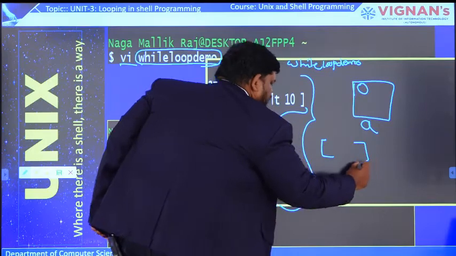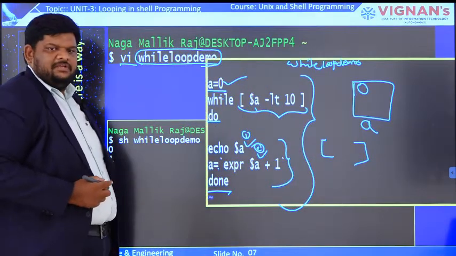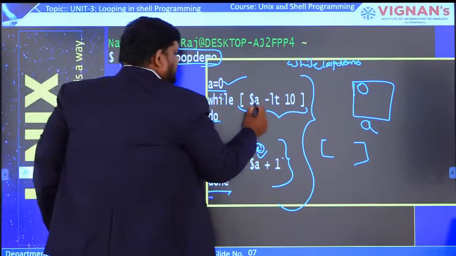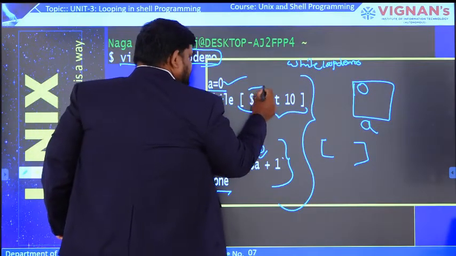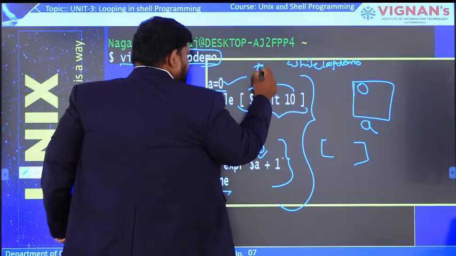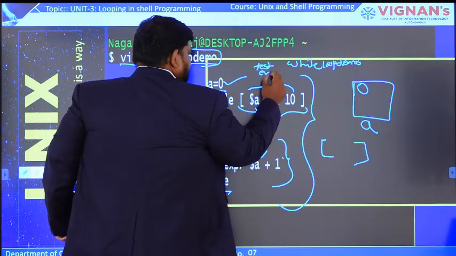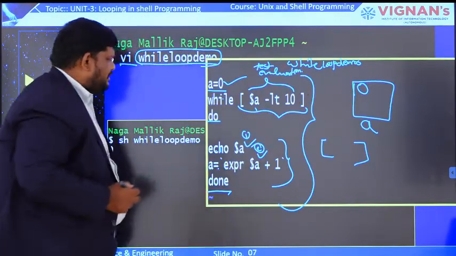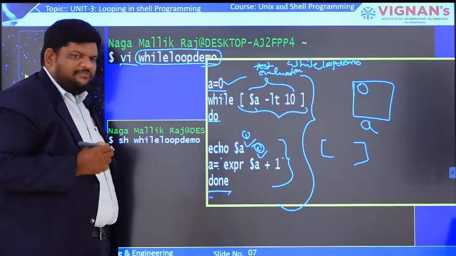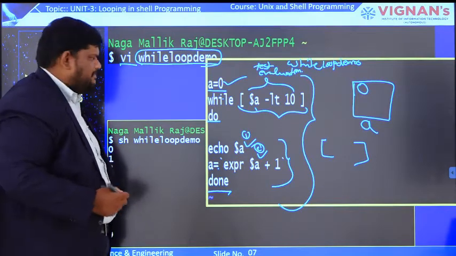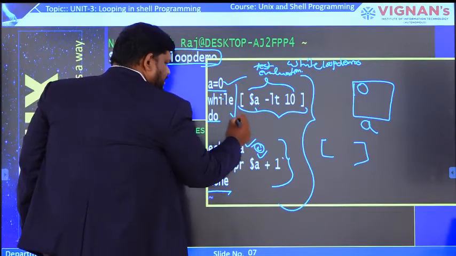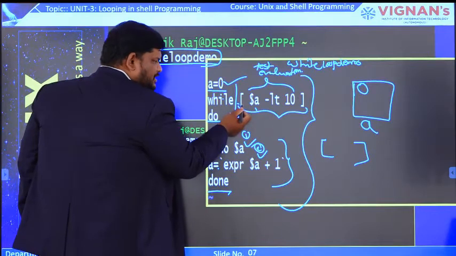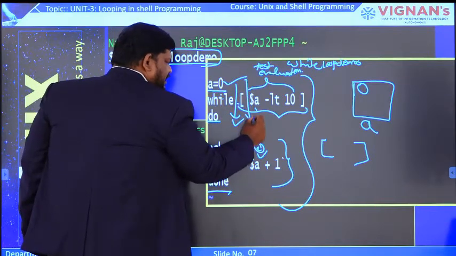Within the square brackets we have to write the test evaluation. So square brackets indicate the test evaluation syntax, and this entire thing is the test evaluation part. Another important thing is that we have to maintain some white spaces. We have to write a white space after while, then the open square bracket, which is where the test evaluation starts, and again after that we have to write a white space.